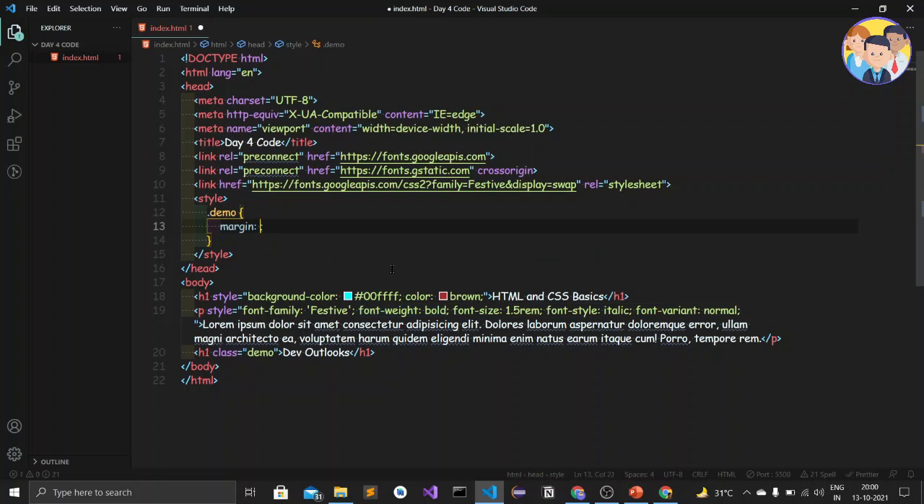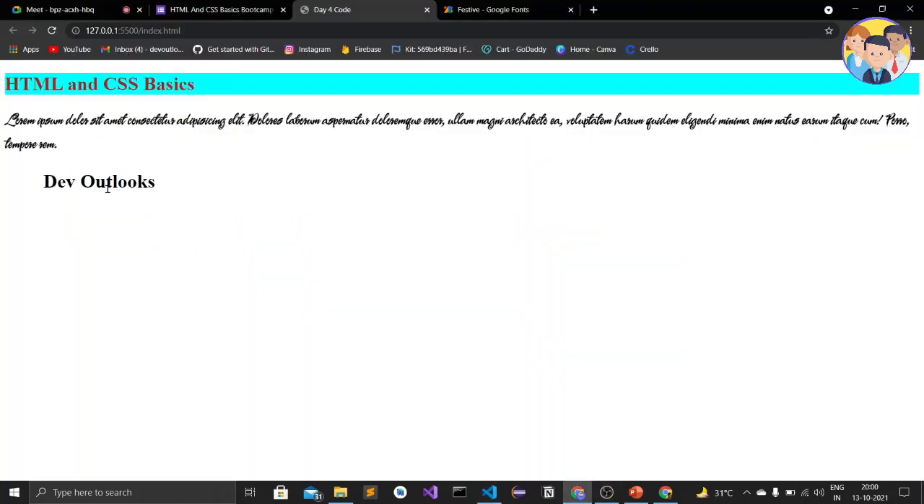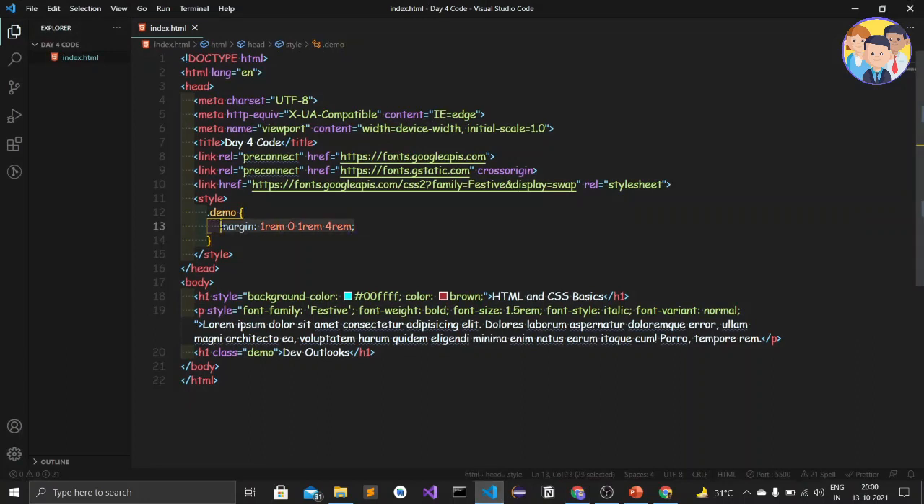Okay, let's give the first value as 1 rem for top, and it rotates clockwise. So according to clockwise, the next comes right. So right will be 0 and the bottom will be 1 rem. And let's give the left as 3 rem. Okay, let's give it 4 rem. So when I save it and go to the web browser, this is 1 rem, this is 4 rem, and bottom is 1 rem, and the right one is 0. So this is how we give it in the margin property itself.